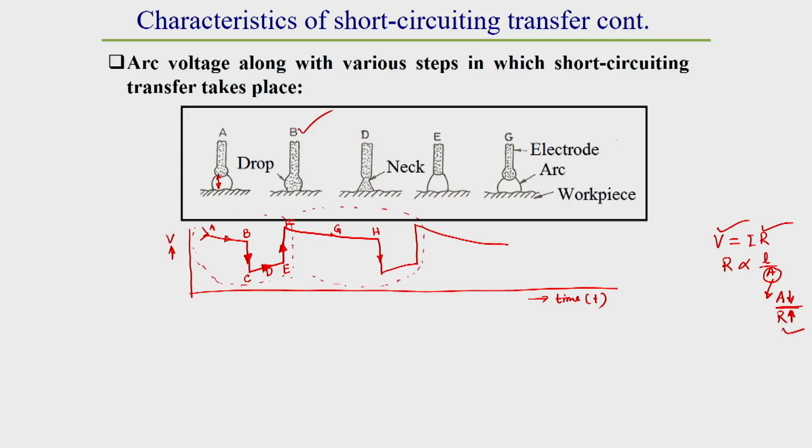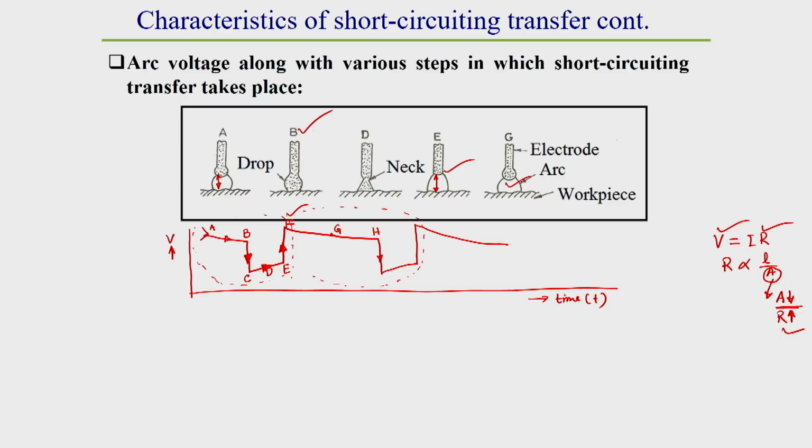Now, at point E, due to this high neck formation, the drop detaches from the electrode tip to the weld pool. Once it is detached at point E, immediately it regains its original arc length. Due to this original arc length, the voltage regains its original value from E to D. That is why immediately at point E the voltage shoots up and goes to its original value. Again after point E, in between E and F there is a point from where the next cycle of drop formation starts, that is point F. After that this drop again starts growing.